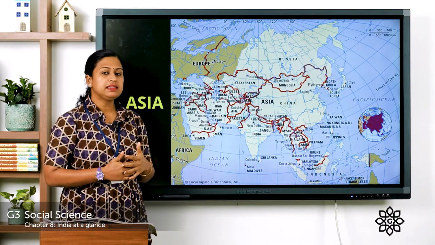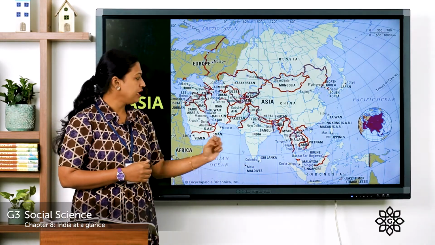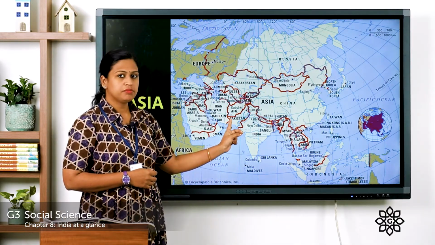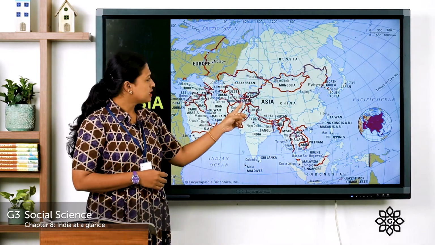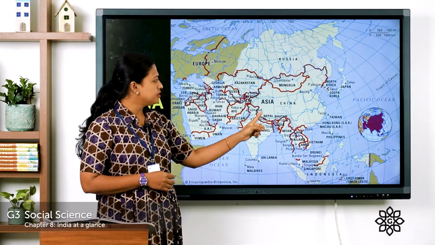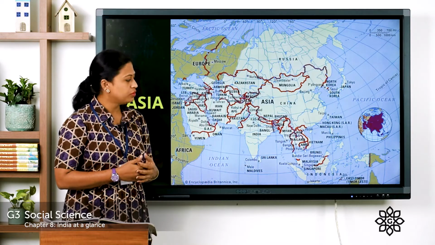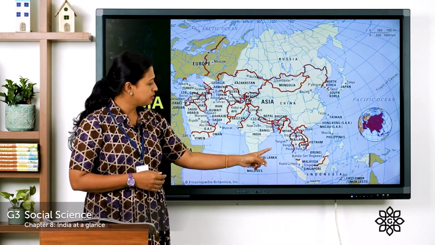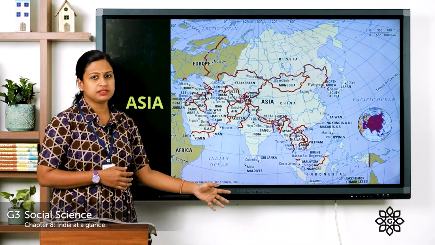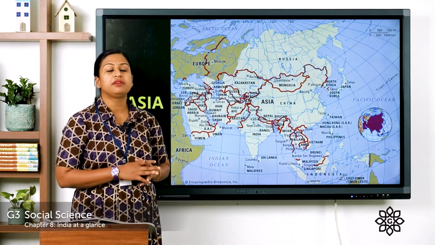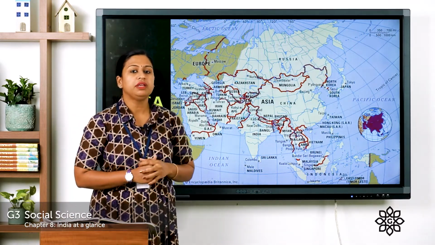Now, we will see the neighboring countries of India. Here you can see Pakistan, Kazakhstan, Afghanistan, China, Nepal, Bhutan, Bangladesh, Sri Lanka, Maldives. So, these are the neighboring countries of our country India.